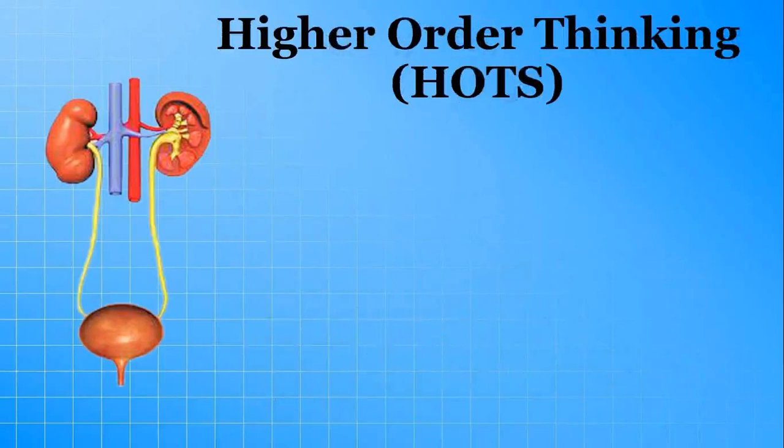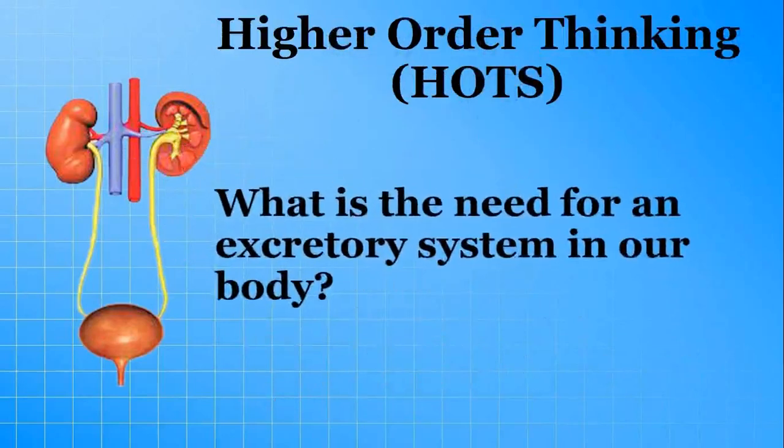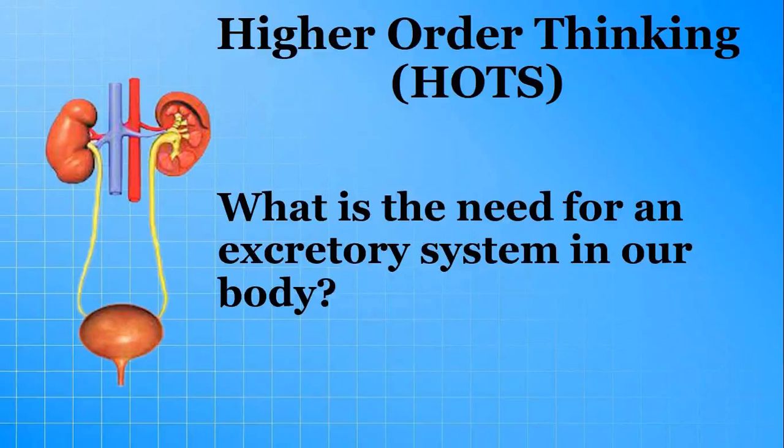Okay. Next, Heart's question. What is the need for an excretory system in our body? Without excretory system, what happens in our body? What do you think? I hope you get the answer. Without excretory system, wastes are not removed from the body, right? So that we may get many diseases. Let's see the answer.